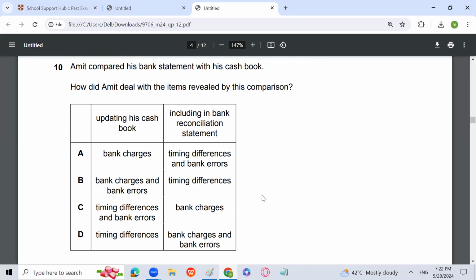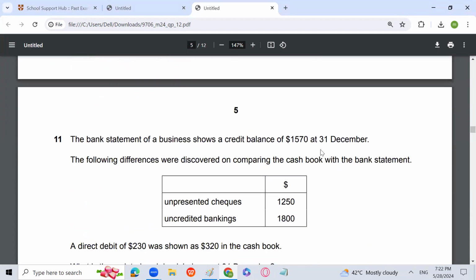Bank charges, because bank charges is a payment which will be recorded in the cash book on the credit side, and timing differences, not presented and not credited checks, and bank errors will come on the bank reconciliation statement. So A is the answer.